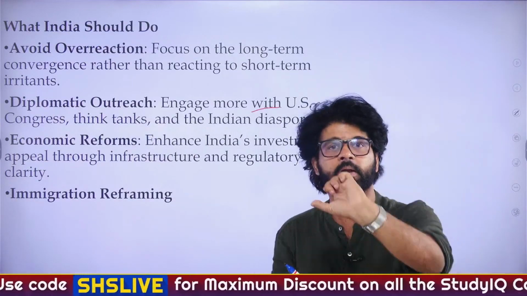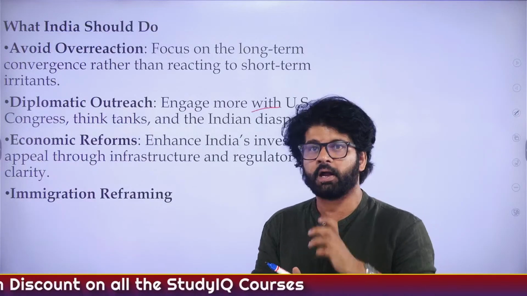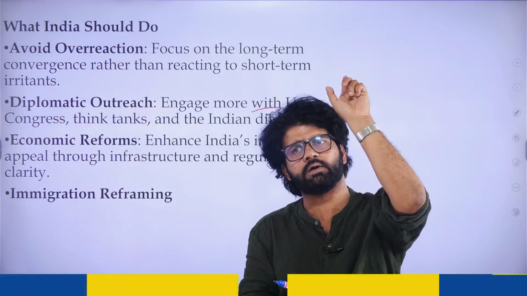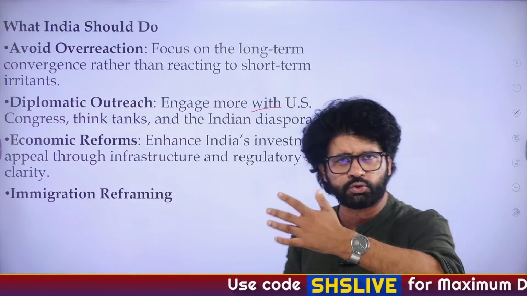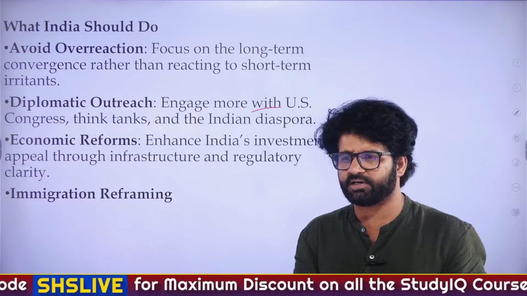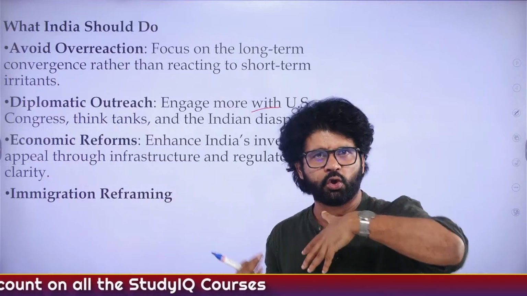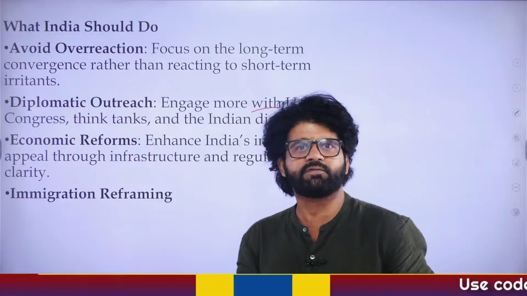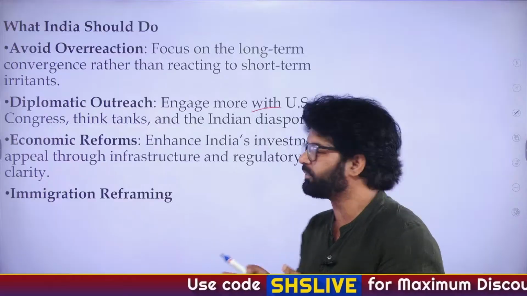Immigration reframing. Trump has a major issue with the H1B visa, etc. Indian people are coming to the US. Oh my God. There was a fact which I read earlier: around 3 lakh H1B visas used to be issued, and 2 lakh used to be issued to Indians. And there were many people who were like, Indians are flooding the US market. We have to talk about it, it's not a one-way thing, bro. If we were not that good, you would not have called us. We are very good. That's why we have such high demand in the US. So we have to reframe this immigration talk, which happens a lot.